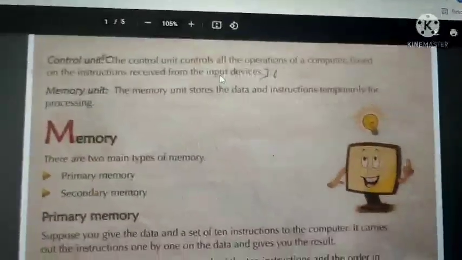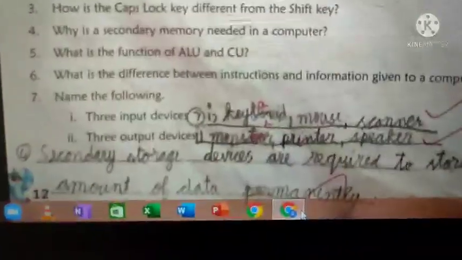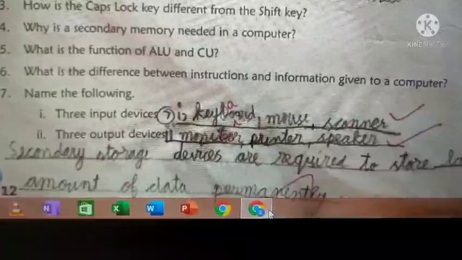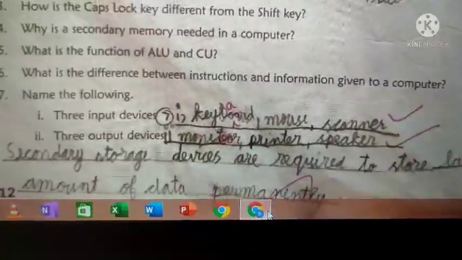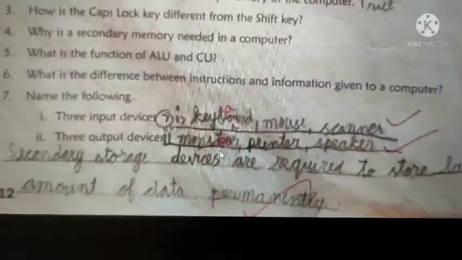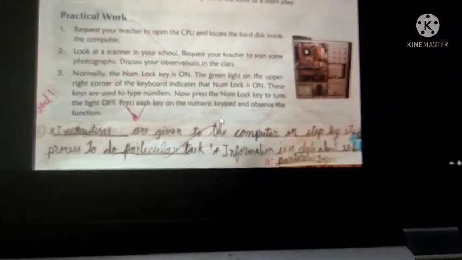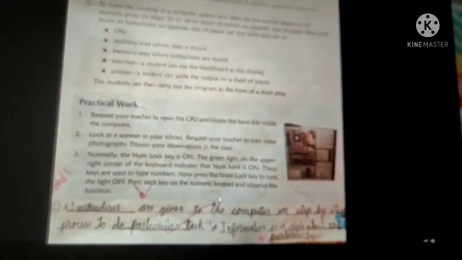Now we'll go for the sixth question. Question number 6. What is the difference between instructions and information given to a computer? Okay, students, the answer for this sixth question: you can write in the same page number 12, or in page number 13 you have some space down there. Wherever you want you can write, but write it neatly and correctly. I will show what to write.